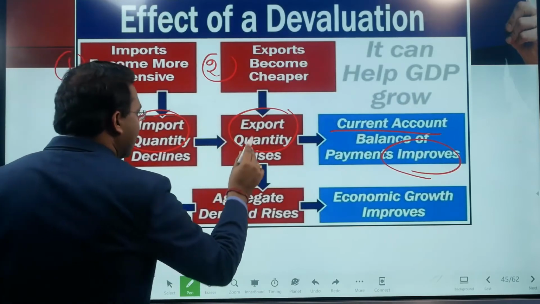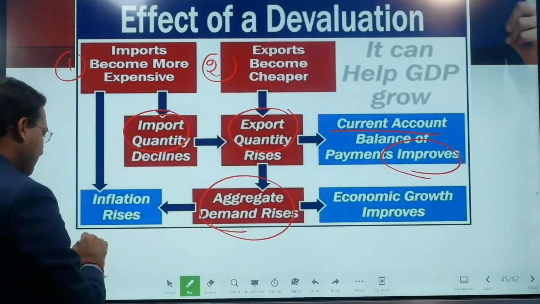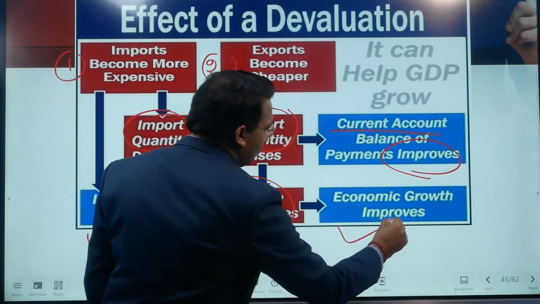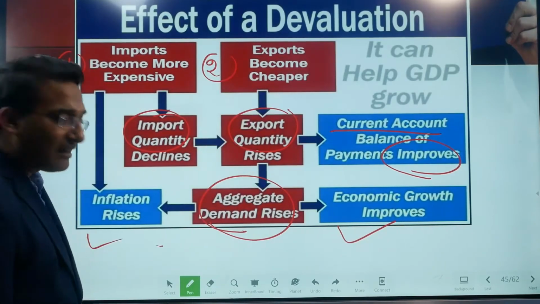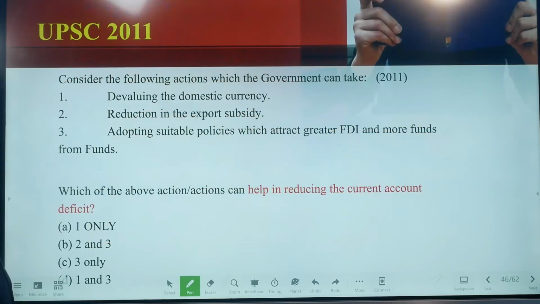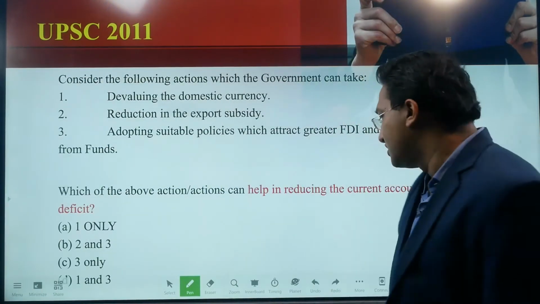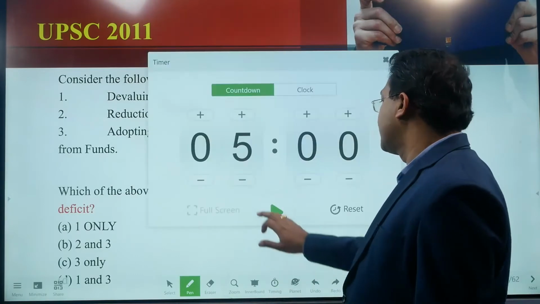And if exports increase and imports decrease, the aggregate demand rises. It results in inflation and also economic growth. We have already discussed exactly the same diagram in the case of depreciation. So please read this question. I am giving you 1 minute and then we will discuss.